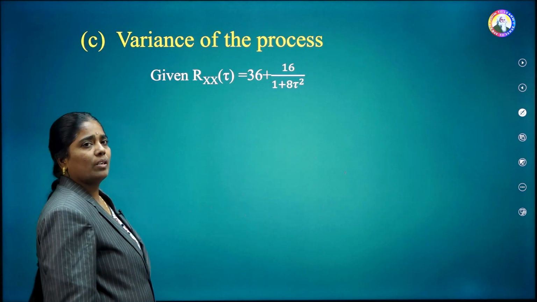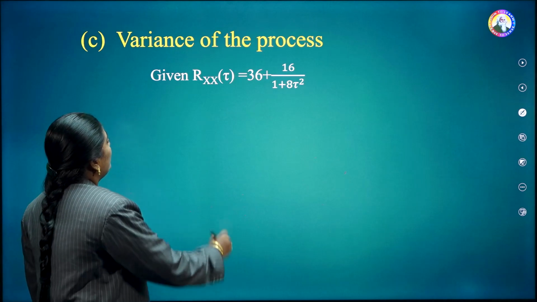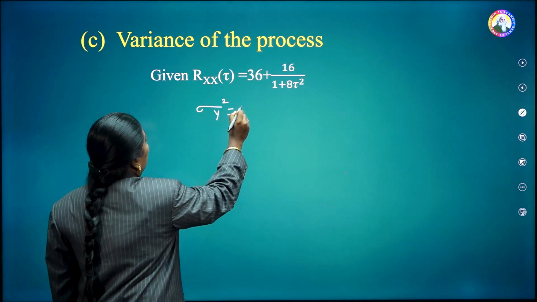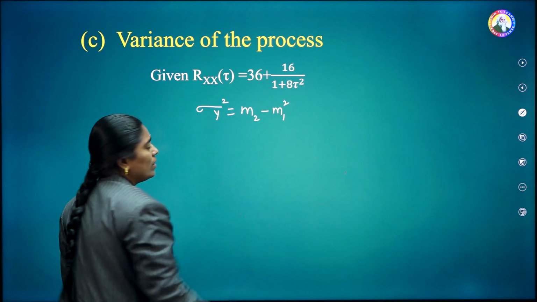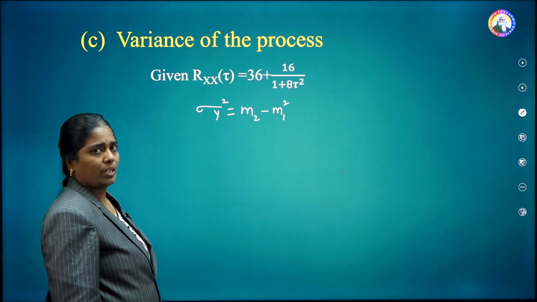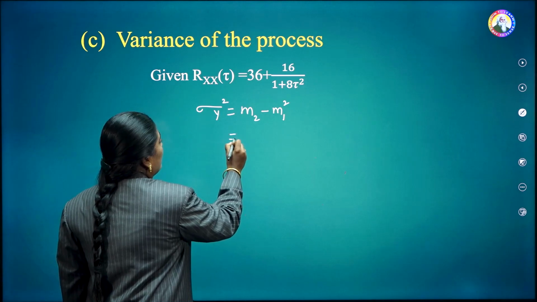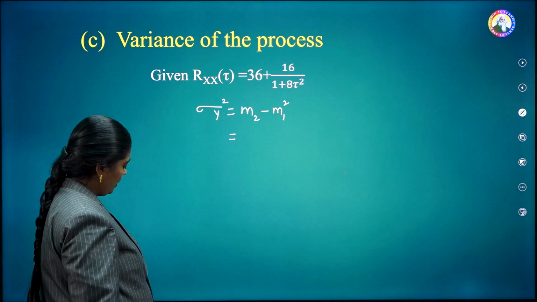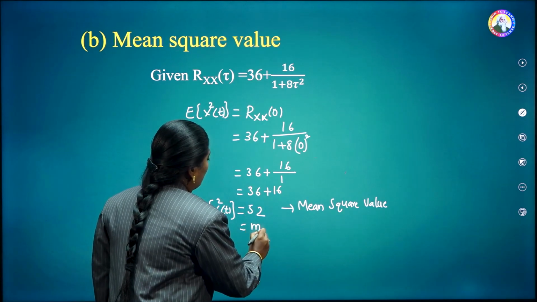Next, coming to the variance of the process. The variance of the random process is given as sigma x square is equal to m2 minus m1 square. m2 is the mean square value, m1 is the mean value. Earlier we have calculated the mean square value, that is m2.